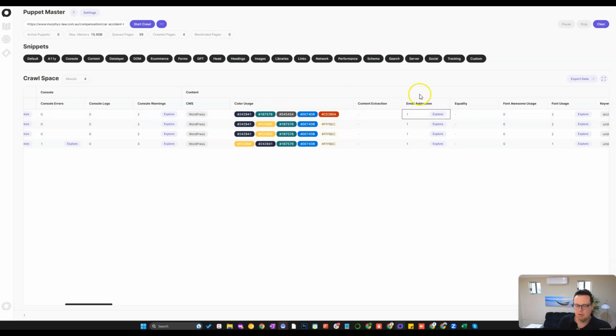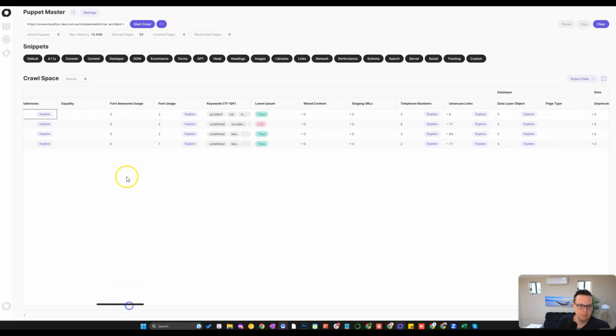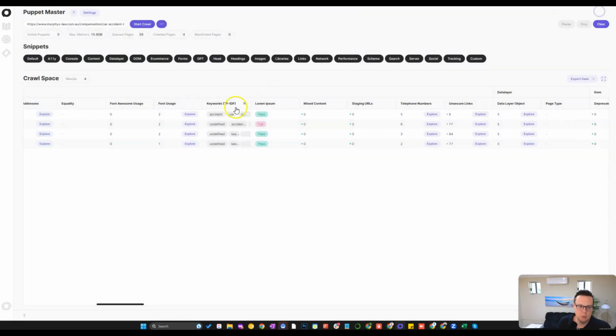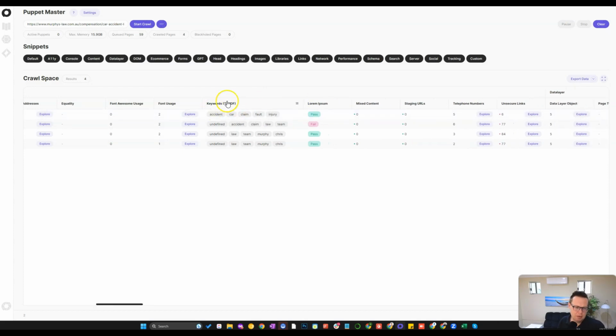The emails that were found on the page, I won't show these now. Whether font awesome was used, how many different fonts are used. Actually, keeping the number of fonts low is a good idea. So that's pretty cool to see here that this website is well set up. Reducing the number of fonts. TF-IDF, I think this is done with ChatGPT. I can't remember. No, I don't think so. So this is just telling you which the most frequent words are on that page.